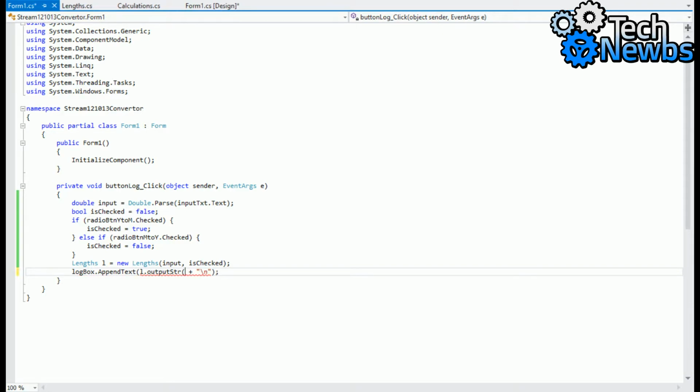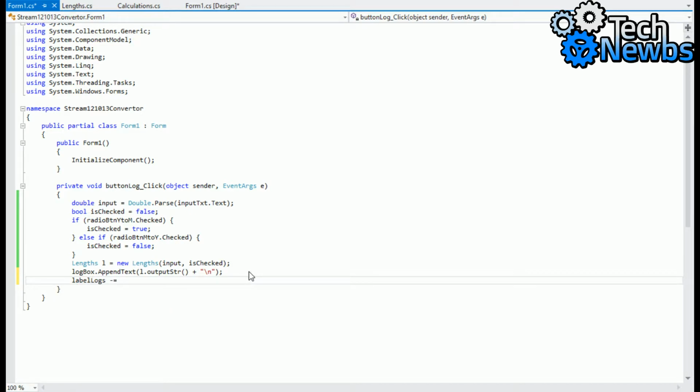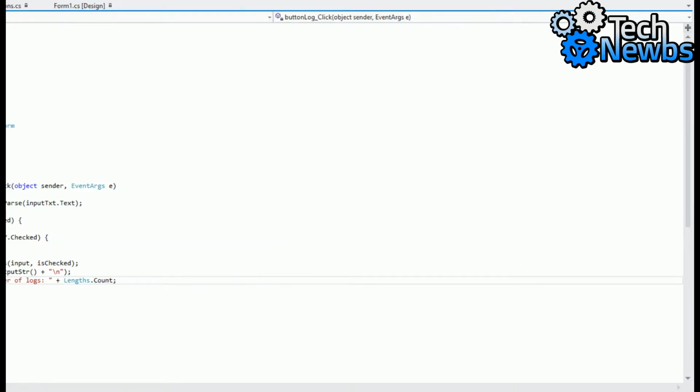This is a method, so get the brackets, and now update the label. So label logs text equals number of logs plus lengths dot count. Right, so let's check this out.